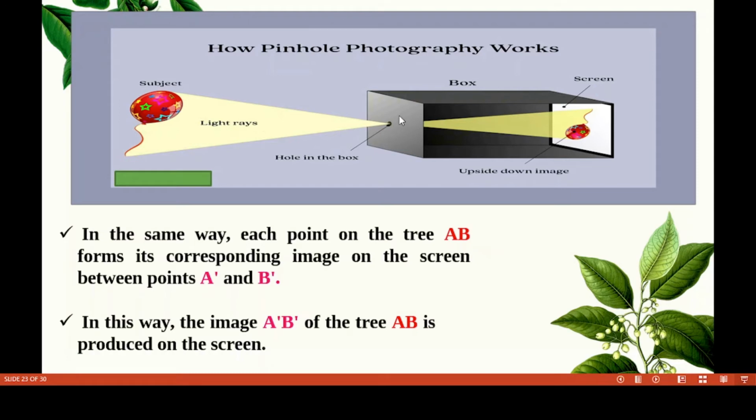We have to put a hole in the cardboard box, and then put tracing paper inside it. At that time, the image obtained on the screen is an inverted image, an upside down image. In the same way, each point on the tree AB forms its corresponding image on the screen between points A dash and B dash. In this way, the image A dash B dash of the tree AB is produced on the screen.